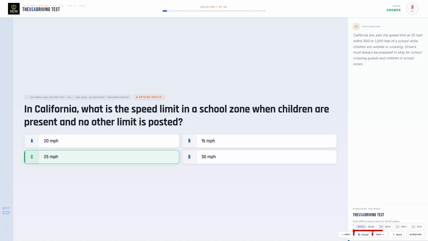The correct answer is C, 25 miles per hour. California law sets the speed limit at 25 miles per hour within 500 to 1,000 feet of a school while children are outside or crossing. Drivers must always be prepared to stop for school crossing guards and children in school zones.